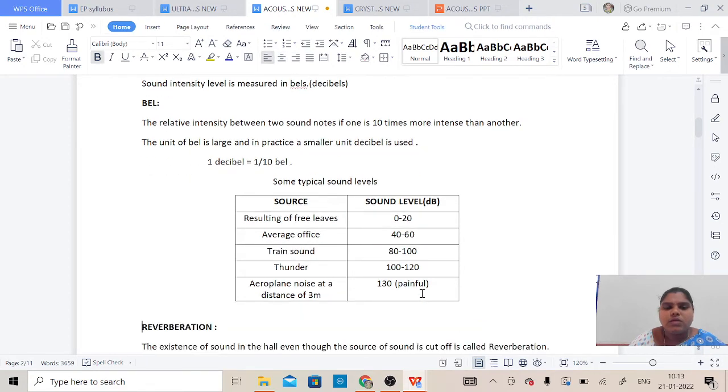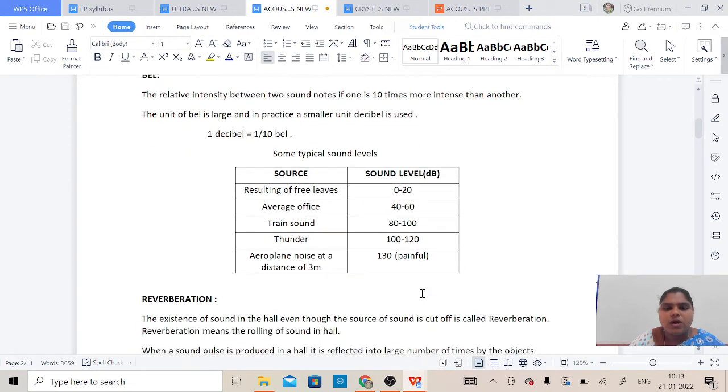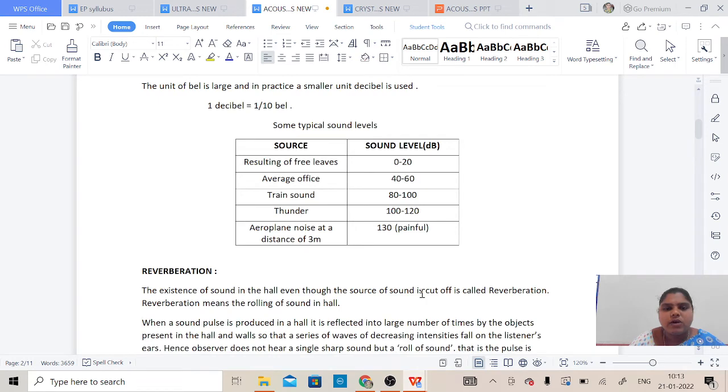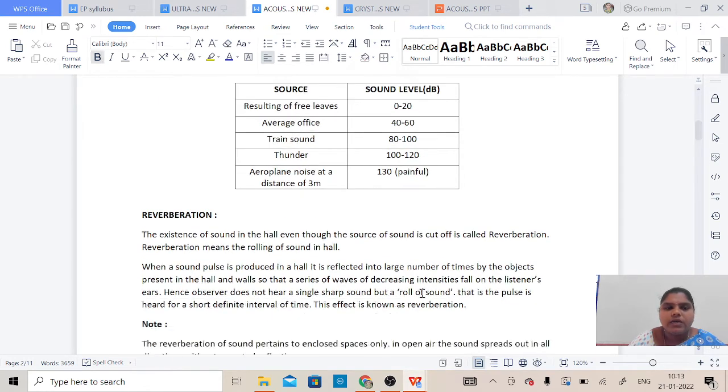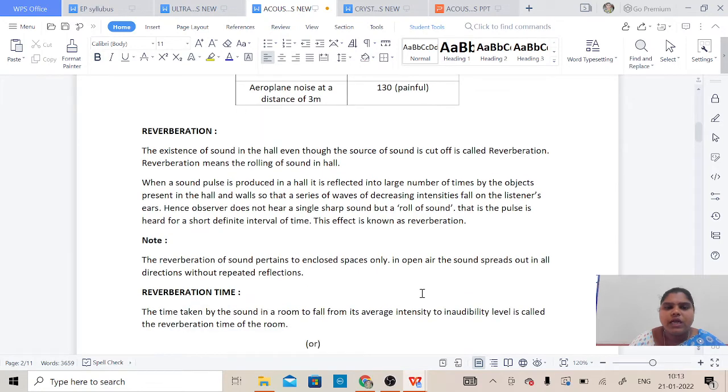Some typical sound levels: here is the source of sound and what the sound level is. You just go through it, and we have to discuss reverberation, which is the main topic in this chapter. Have you ever heard the word reverberation? Do you know the meaning of reverberation?